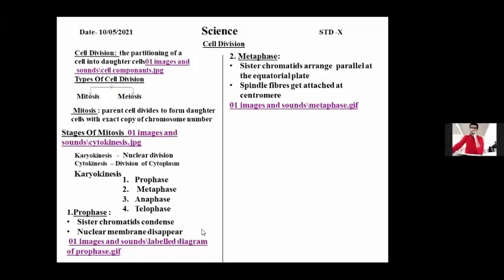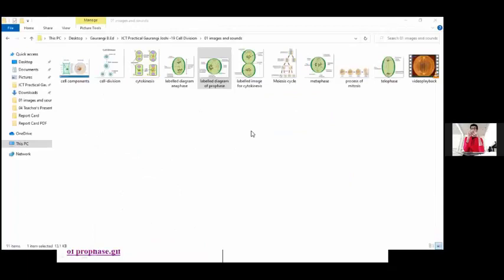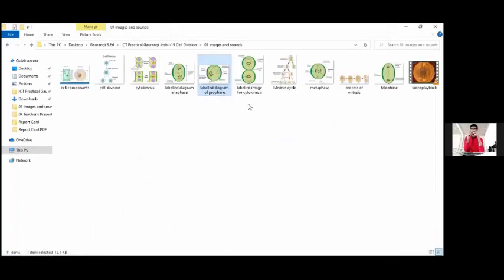Ma'am, may I try? I'm Nikhil. Yes, please. I'm not sure about it, but it might be a region where the pair of chromosomes are adjoining, where they join to each other. And the sister chromatids are joined at that point. Yes, you are right.